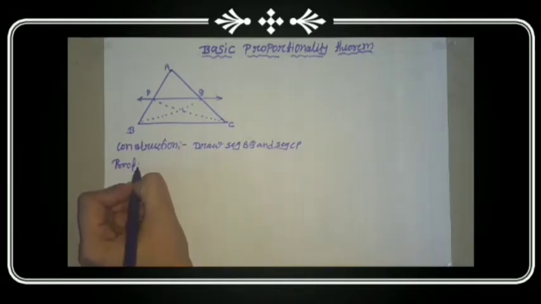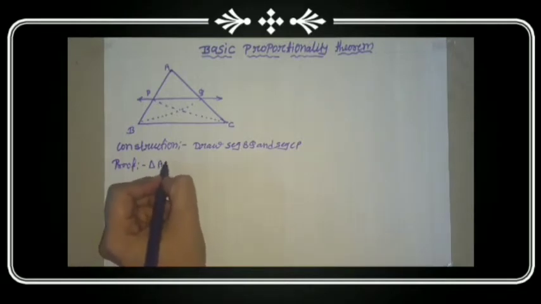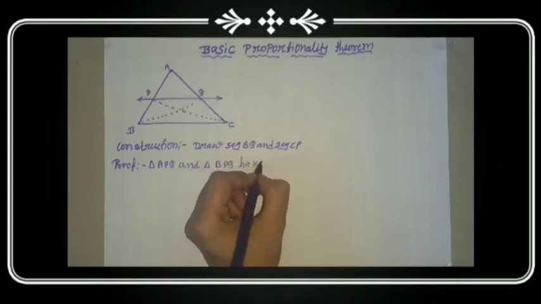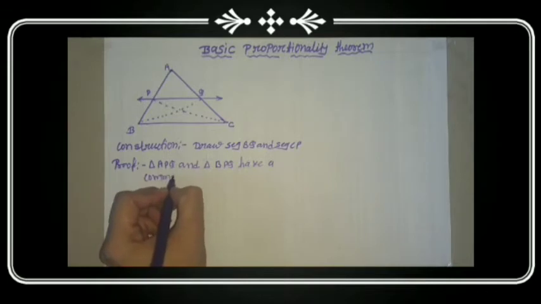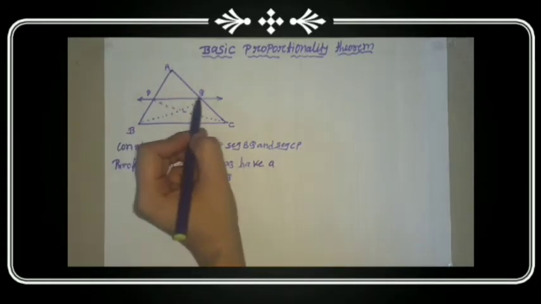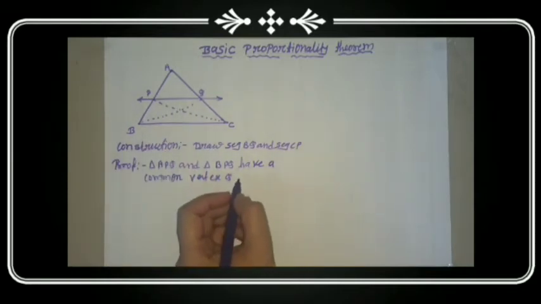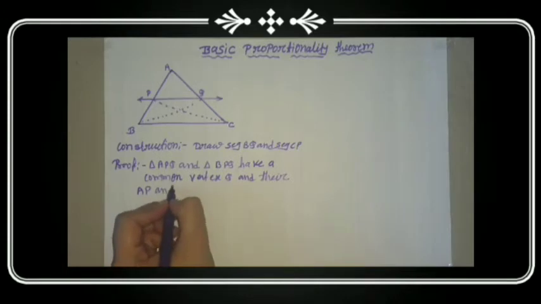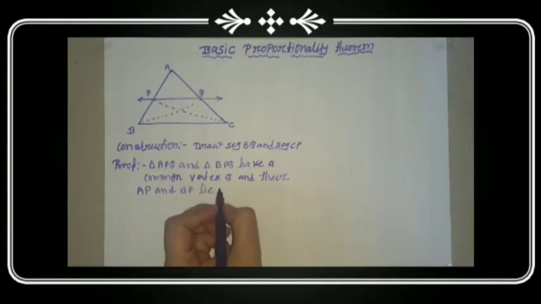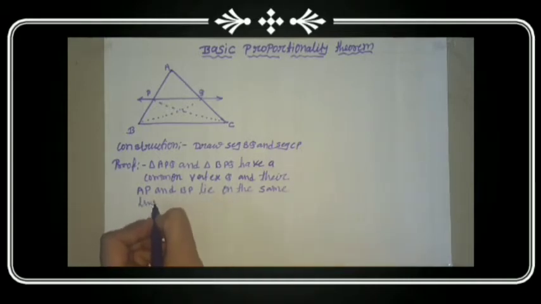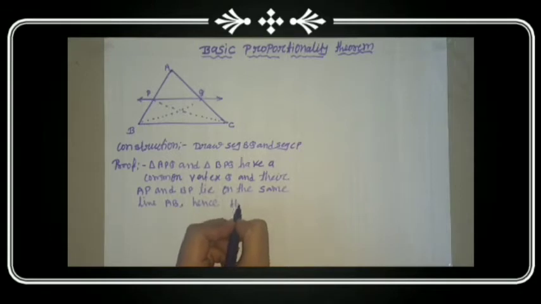Proof. Triangle APQ and triangle BPQ have a common vertex Q. Their bases AP and BP lie on the same line AB, hence they have equal heights.